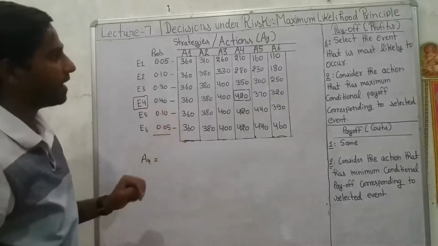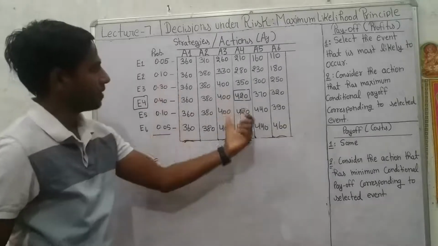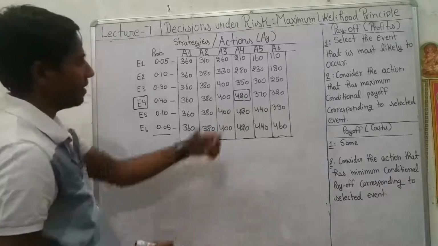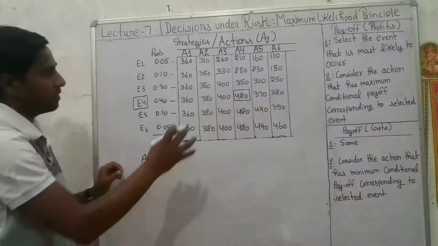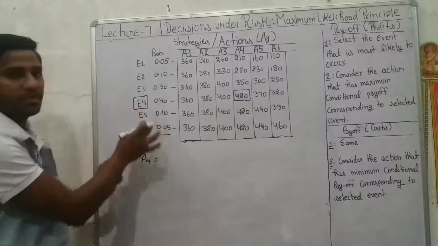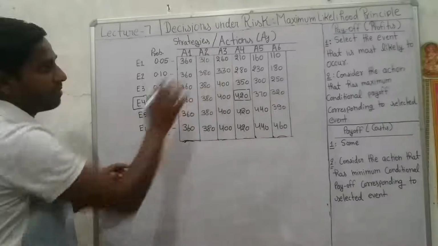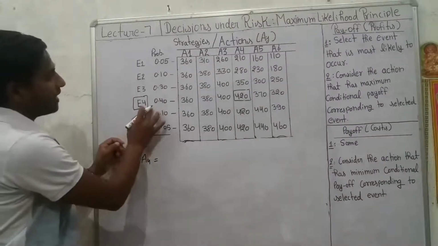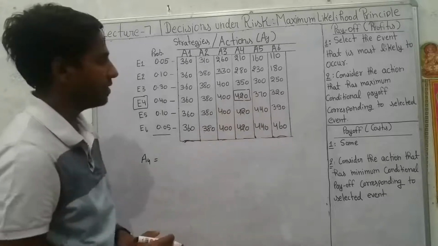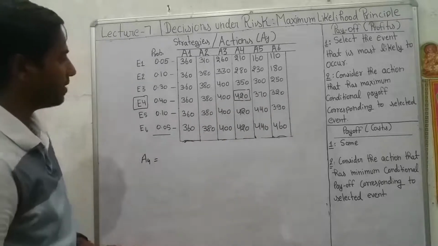So according to the maximum likelihood principle, if the payoff values are given in terms of profits in the given payoff matrix, then in step 1, select the event with highest probability or maximum likelihood, and in front of that event select the action that has the maximum conditional payoff.